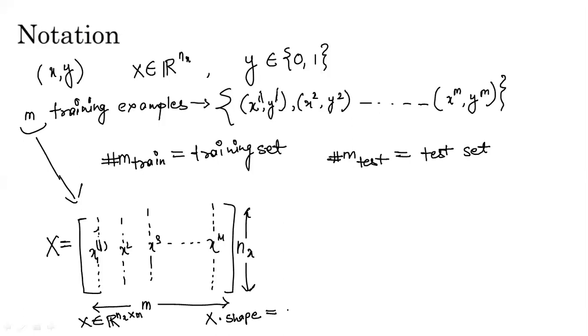When you apply x.shape, the shape of this input feature matrix comes out to be nx comma m.